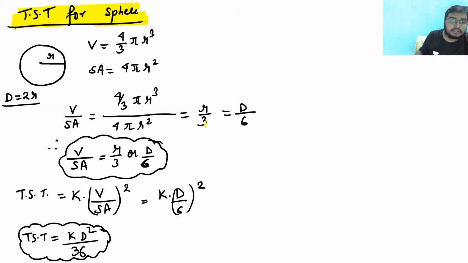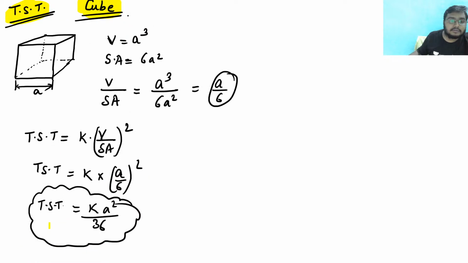Next, what we have seen for a sphere, right? For a sphere, V by SA is R by 3 or D by 6. And what is the total solidification time? We have D square by 36, D square by 36. These things we have seen. Next, for a cube, V by SA is A by 6, and total solidification time is A square by 36. So I think these things are clear to you. If you have any doubt, ask me. I am waiting for your reply.